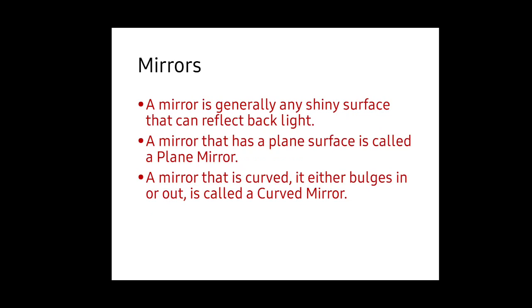Next, a mirror. A mirror is generally any shiny surface that can reflect back light. A mirror that has a plain surface is called a plane mirror, like the mirror that we use in our homes to see our face. And a mirror that is curved, that either bulges in or out, is called a curved mirror. This kind of curved mirror is used in spectacles and even in torch lights. We are going to see the properties of these kinds of mirrors and the properties of the images formed by them in this lesson.